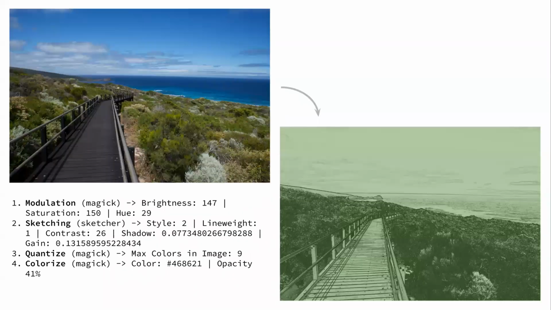And then finally, here's one. This is a picture from Western Australia. I really actually like the raw picture, just the color, the beauty of that, the composition. I kind of like the way that the lines turned out in it. It ran it through 4 transformations, and it came out with this kind of green toned, almost pencil sketch, which I really, really liked. Even kind of how it captured the clouds in the sky. I really liked how that turned out.